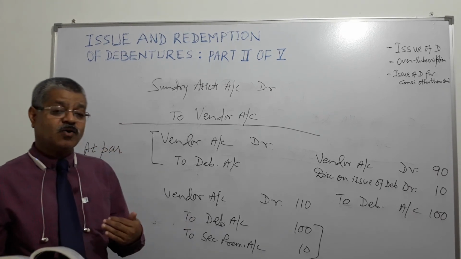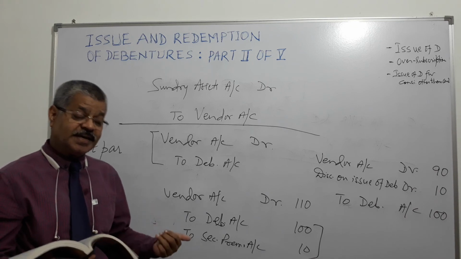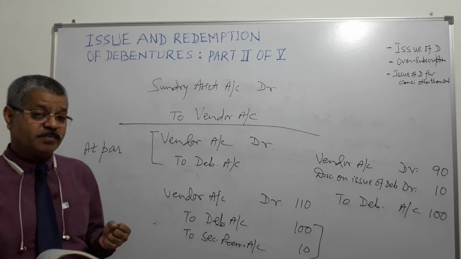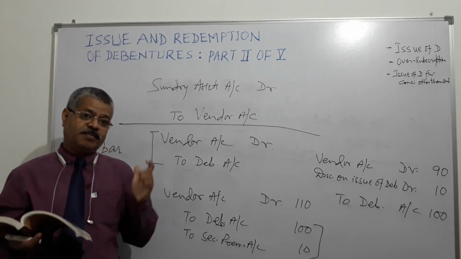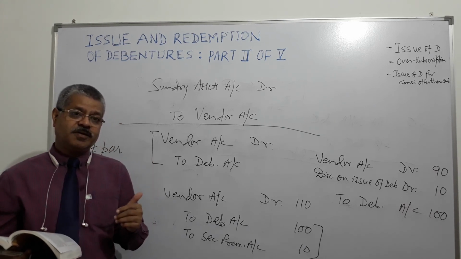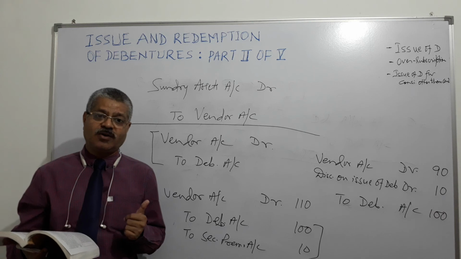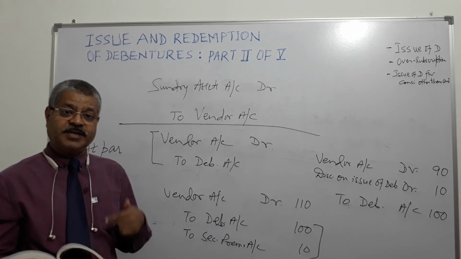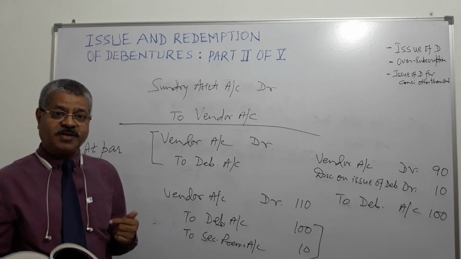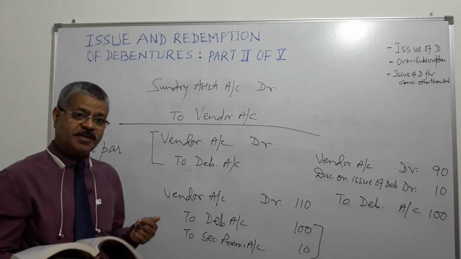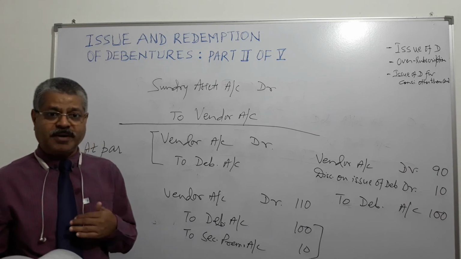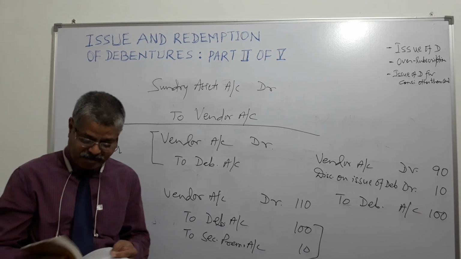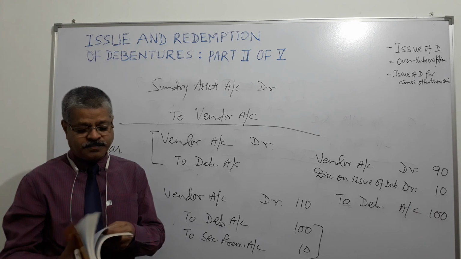So debit bank account by 105 rupees, credit debenture account by 100 rupees, credit securities premium account by 5 rupees. Debenture account will always be credited by the face value of the debenture. Discount will be paid from securities premium account or profit and loss account. Premium amount will go to the securities premium account, right?